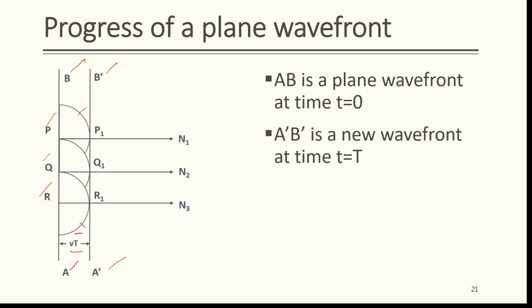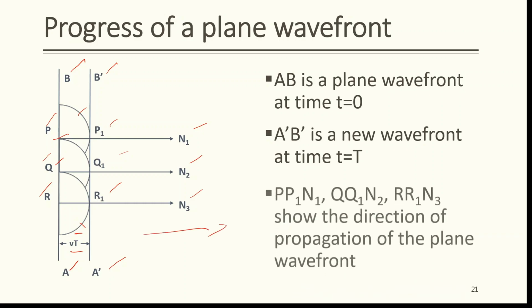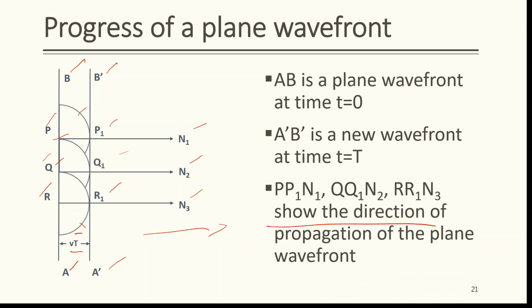The plane wavefront is propagated as plane waves in the medium. They are parallel to each other. P1N1, Q1N2, R1N3 show the direction of propagation of plane wavefront. The new wavefront A'B' is parallel to wavefront AB at any instant.